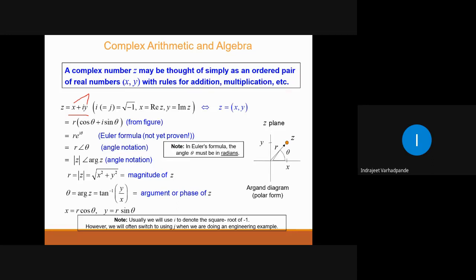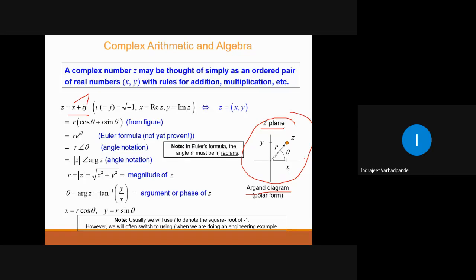So here, the representation will no more be called the Cartesian coordinate system; it will be called the Argand plane or Z plane. Being two-dimensional, it is a plane, but what plane is it called? Z plane or Argand plane, and that representation is called an Argand diagram.